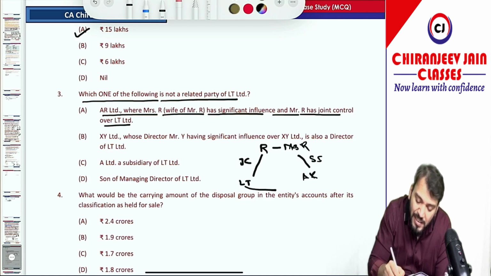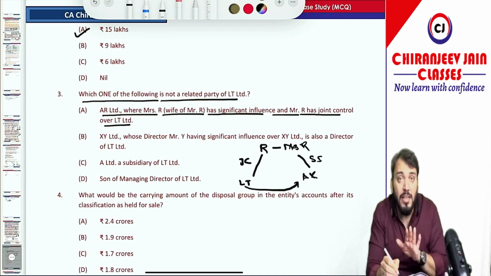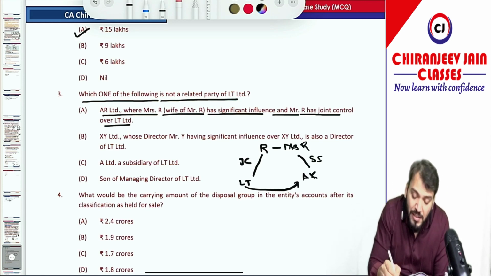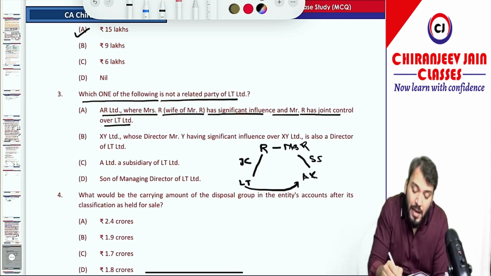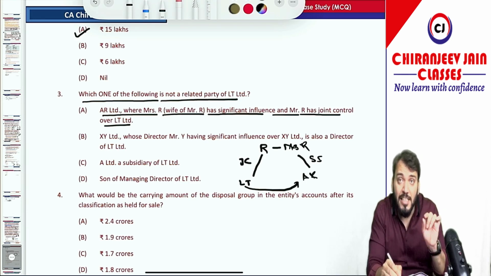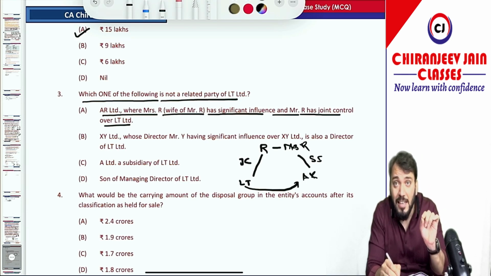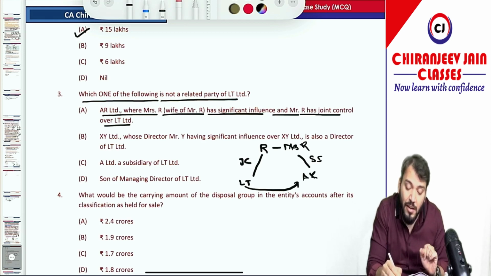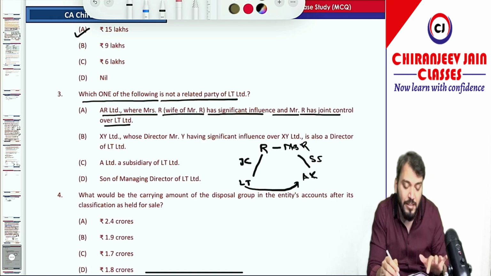So of course, LT Limited and AK Limited will be related party, because AK Limited has significant influence by a party which is identified as a related party of LT Limited. So LT Limited and Mrs. R will be related party as per para 9A, and Mrs. R has significant influence over AK Limited. So of course LT and AK will be related party.